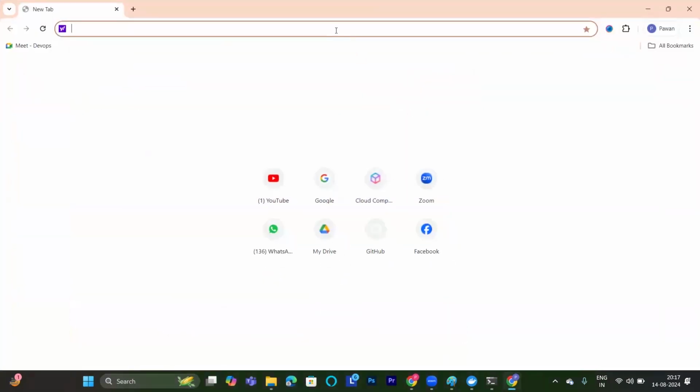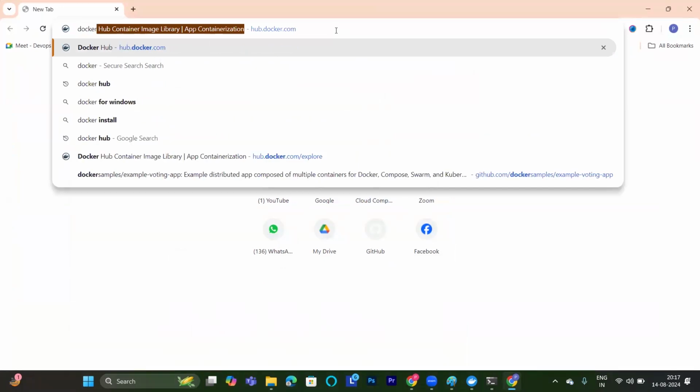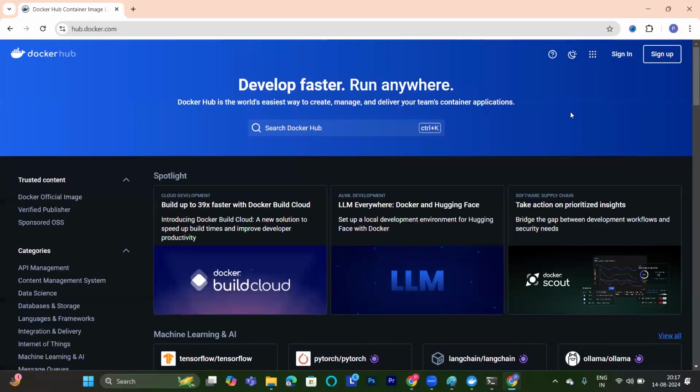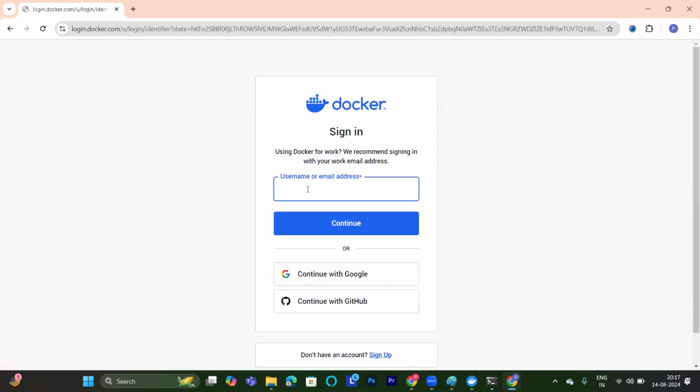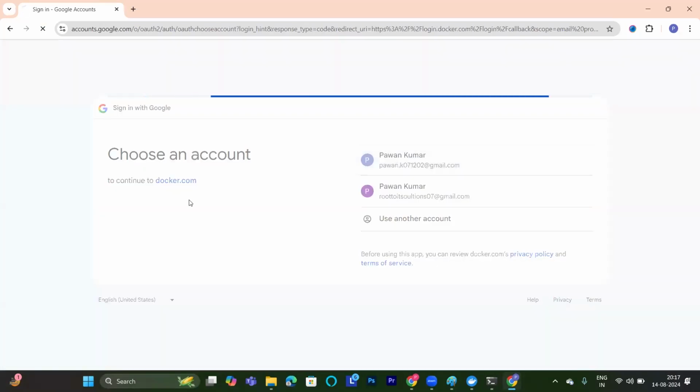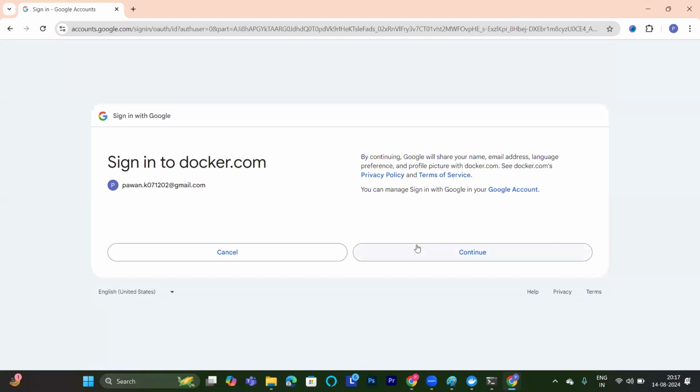What you need to do? Please create one account in Docker Hub. What is Docker Hub? Docker Hub is a registry where we have different images. If I click on sign in here, we'll be able to create an account. Continue with Google. Continue.